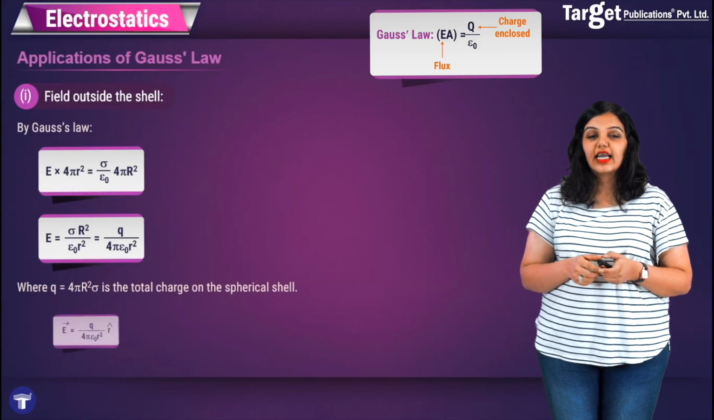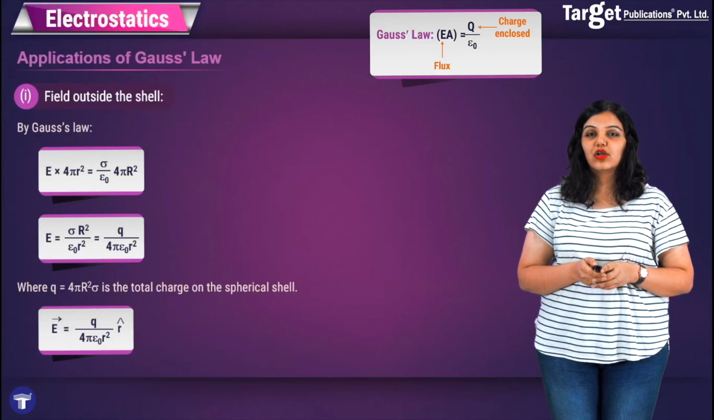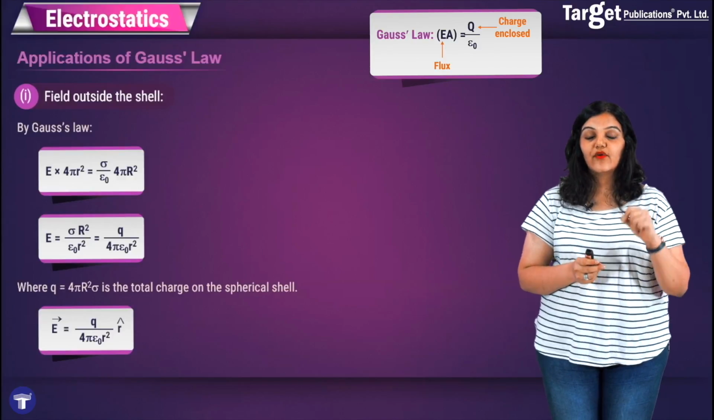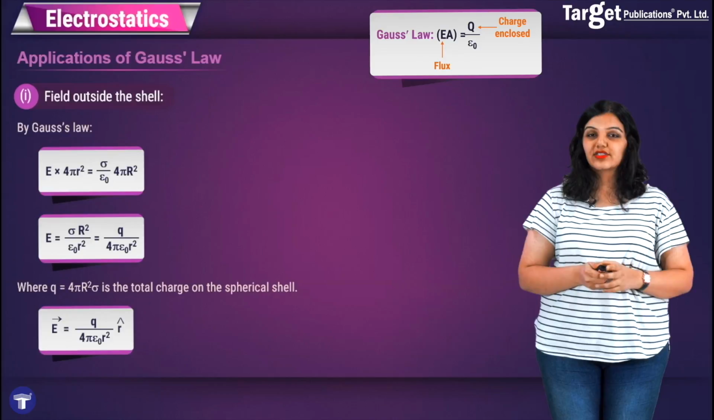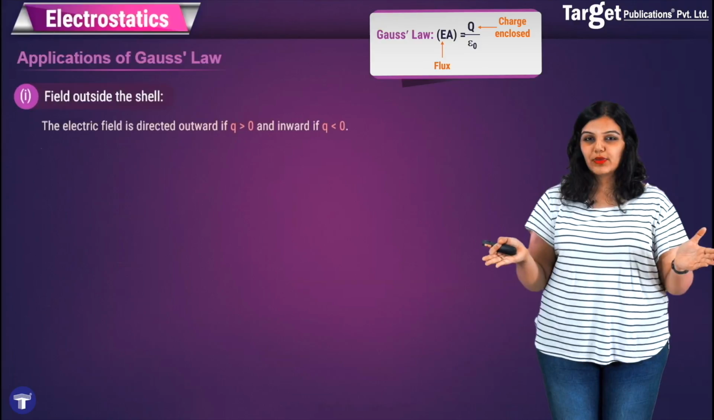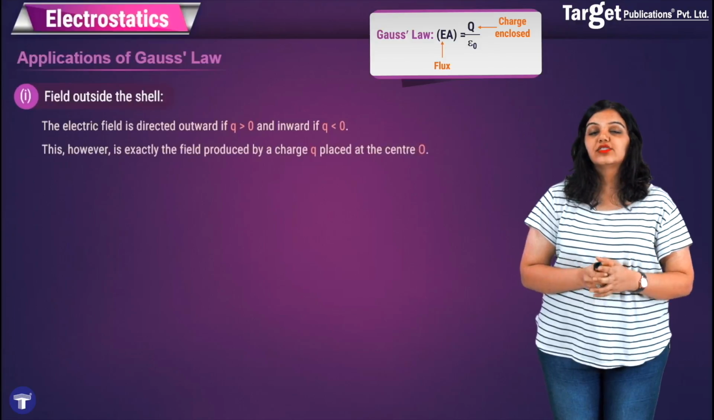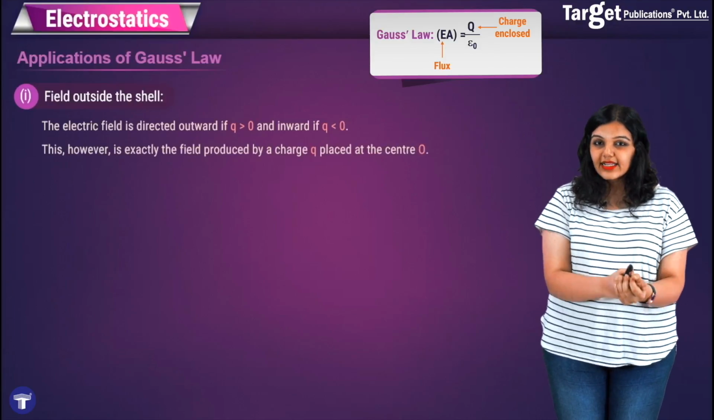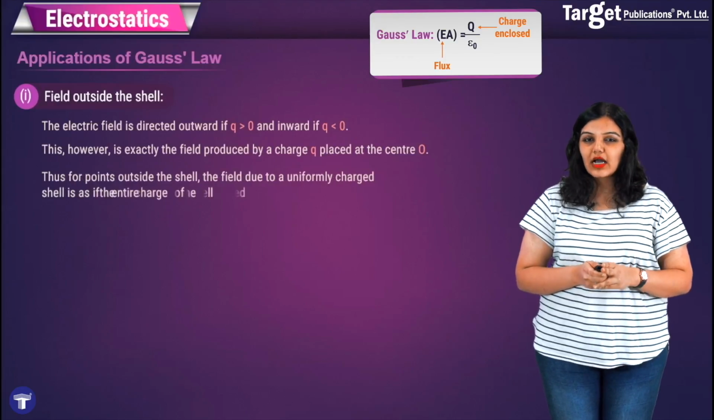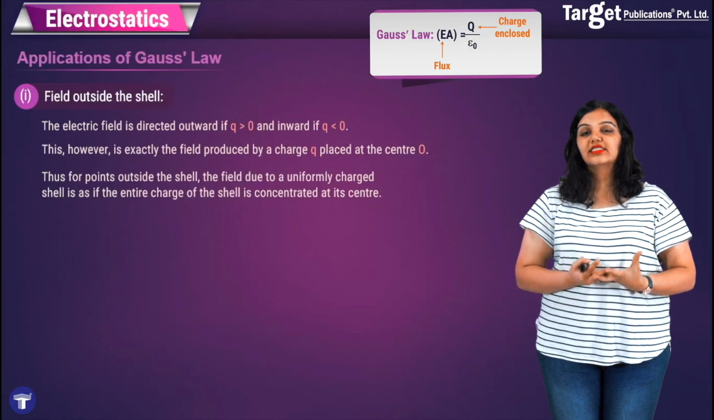From this, I get the formula for E, that is E is equal to Q upon 4 pi epsilon naught r square, and vectorially it will point in the radial direction, radially outward, and therefore I have r cap to give me the direction of the electric field. Of course, the electric field is directed outward only because we consider the charge to be positive. If it was negative, the electric field would be directed inward. However, you must notice that this final answer is exactly the field produced by a point charge placed at the center, and therefore we see that for points outside the shell, the field due to a uniformly charged spherical shell acts as if the entire charge is placed at the center.